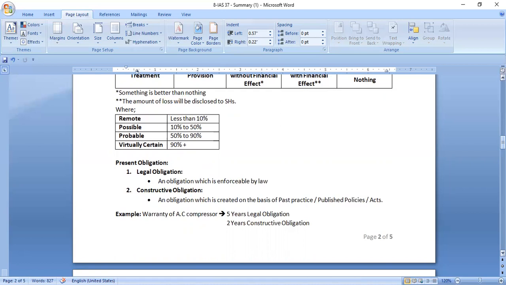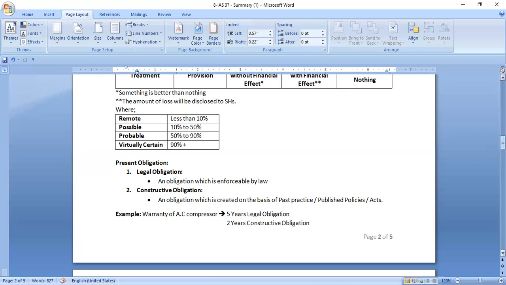If the public has an expectation of the entity because of past practice, then it is termed as constructive obligation.